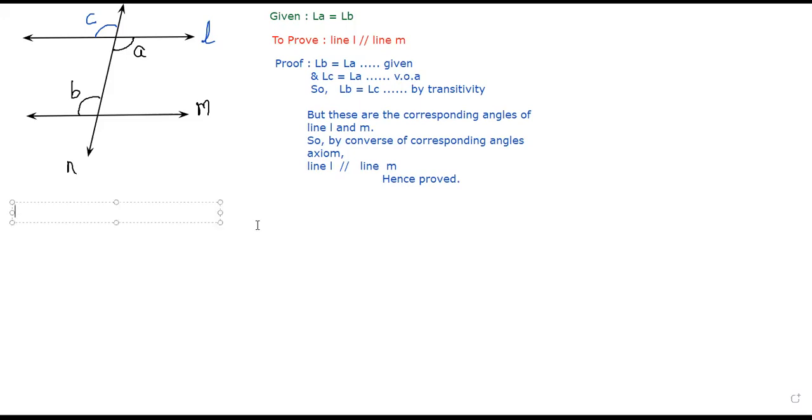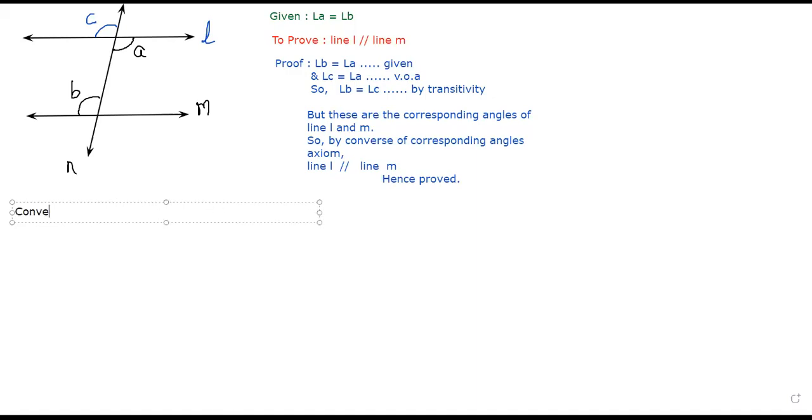When B and C are equal, that means when A and B are equal. The given part was what? That alternate angles are equal. So if alternate angles are equal, then also lines become parallel. First thing we knew: if corresponding angles are equal, lines are parallel. Now what do we know? If alternate angles are equal, still the lines are parallel. Yes or no? Yes, sir. So this was the converse of alternate angles theorem.